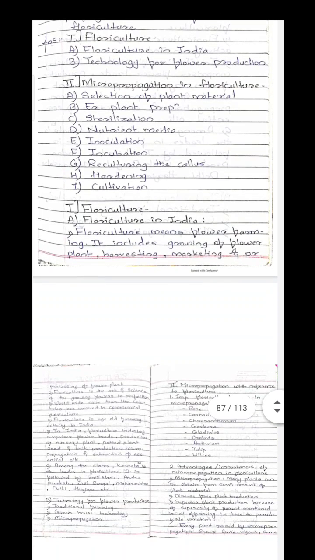So floriculture means not only the cultivation or farming of flowers, but behind that, it is also important to know the exact harvesting time, then marketing, and the processing of flowers. So floriculture is the art and science of growing flowers to perfection.